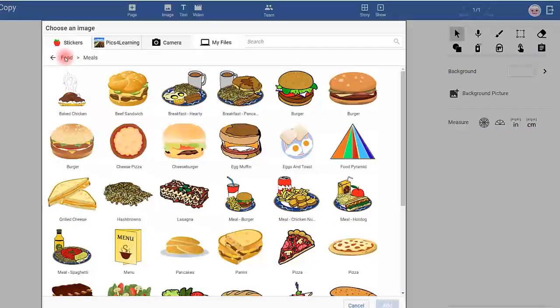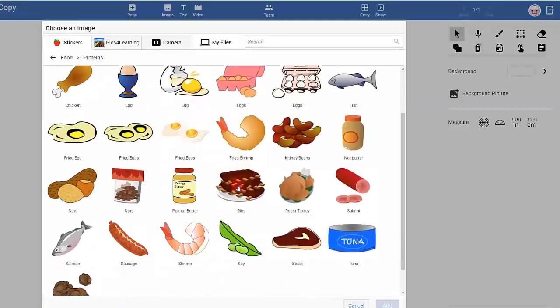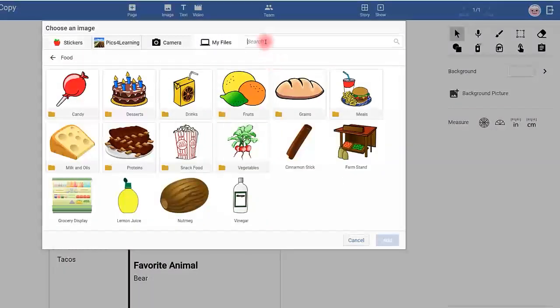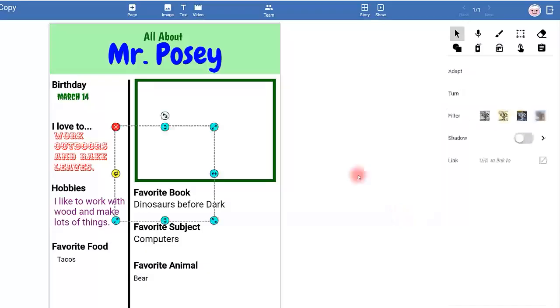Now, when I don't see the food I want, it's my job. I can go through and I can go look for some more in these different ones. I can look in proteins, but I see different meats. Let me go up here in the search button and search for a taco. And sure enough, I come up with a picture of a taco.